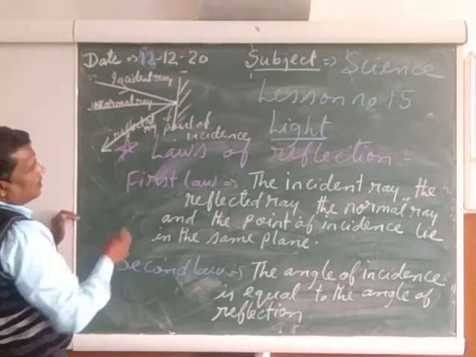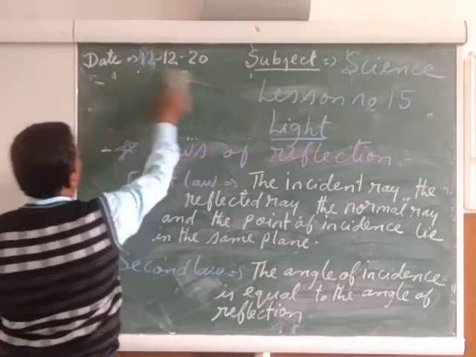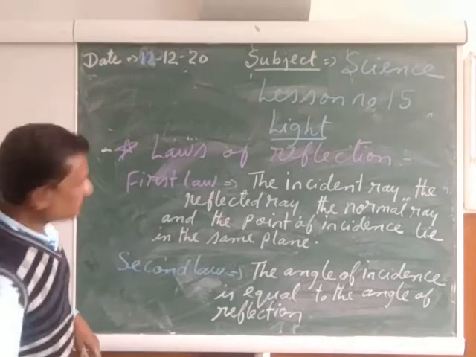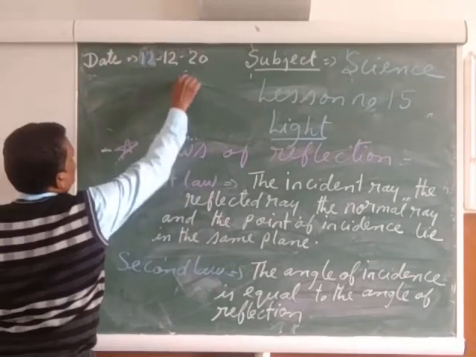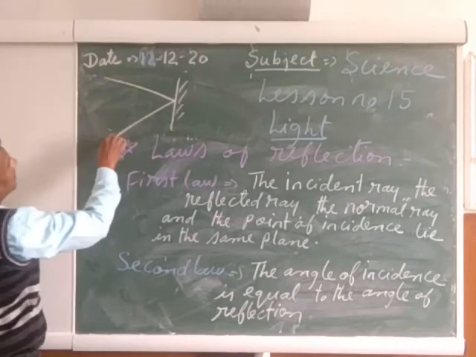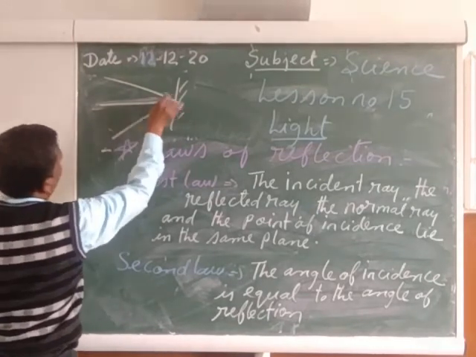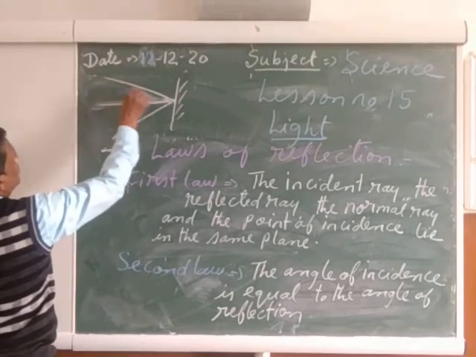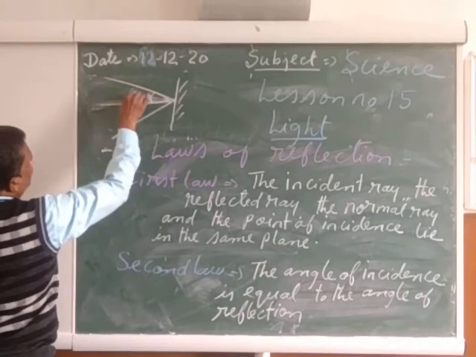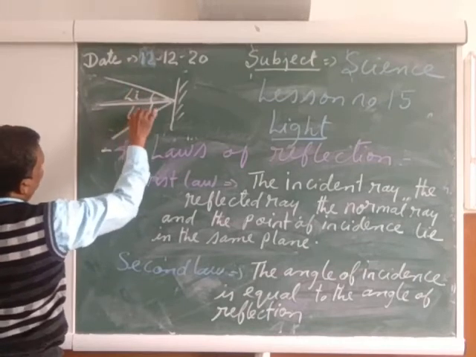Now my child, second, let us verify the second law. The second law is saying, suppose this is the mirror. So it is the incident ray, it is the reflected ray, and it is the normal. Now can you see? This is the angle of incidence, and this is the angle of reflection.